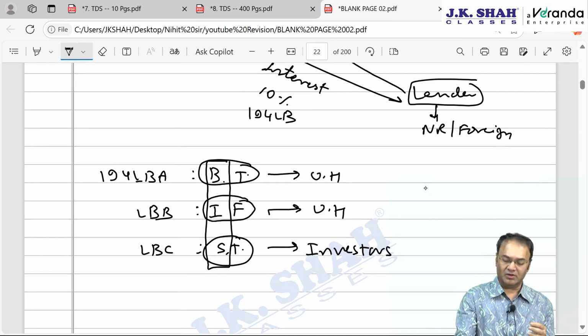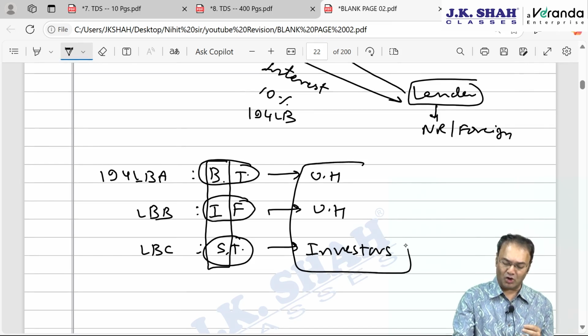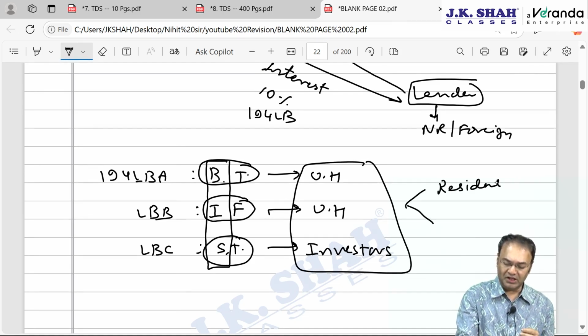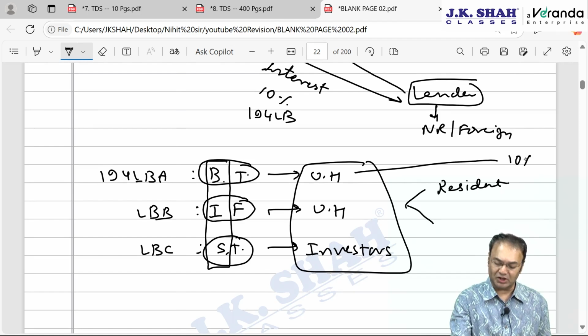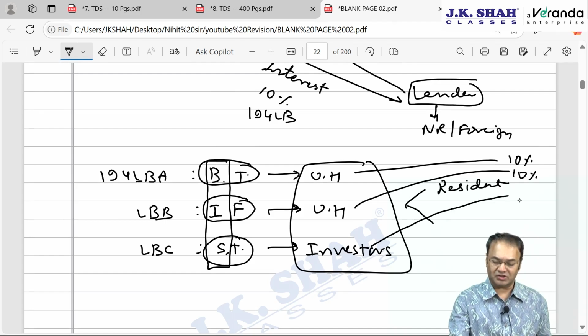Now here the payee could be resident or non-resident. If resident, then TDS is applicable generally at a 10% rate. For business trust, TDS will be at 10% if resident. Investment fund also will be at 10% if resident. But in case of securitization trust, it will depend upon the further legal status. If the payee is resident and is an individual or HUF then 25%, other than individual or HUF then 30%. So 10, 10, 25, 30.